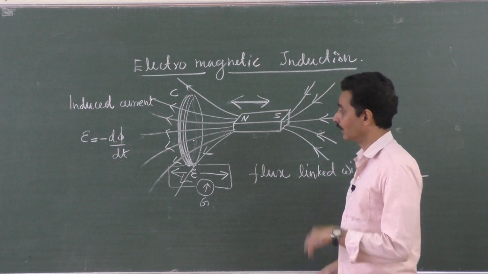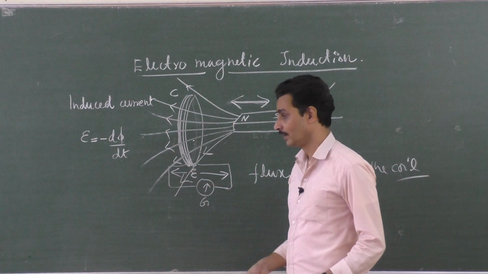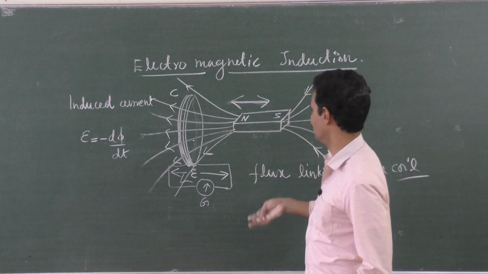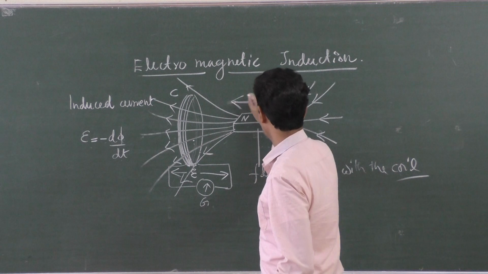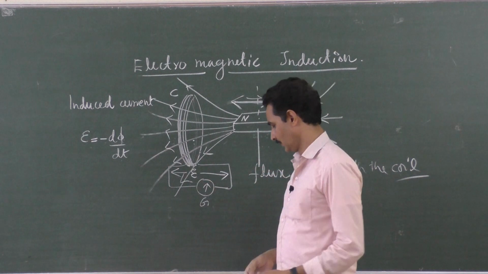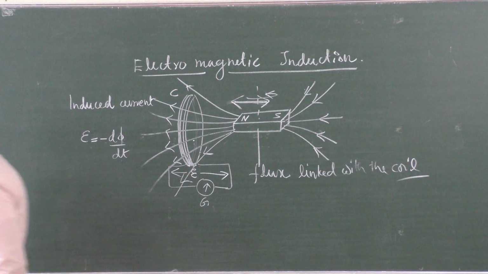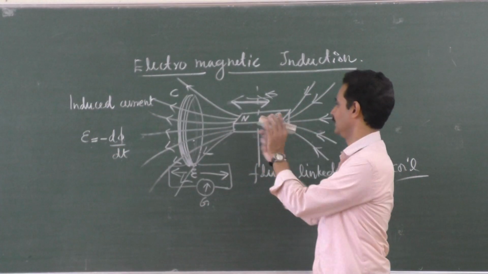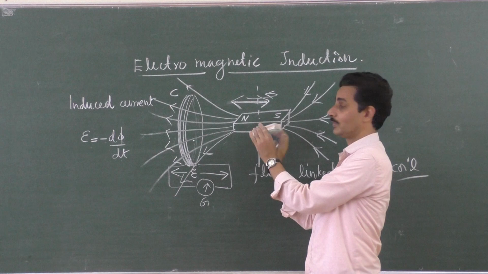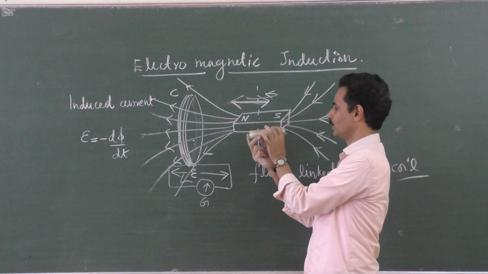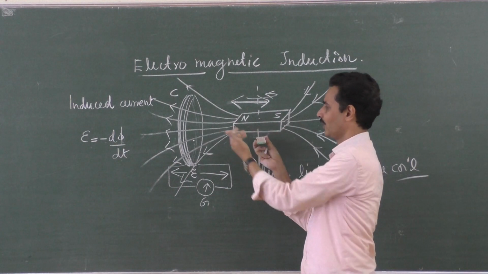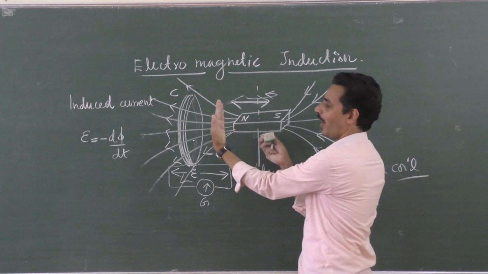Of course, you can move the coil also here and there. Why can't you rotate the magnet with this as the axis? You take this as the axis, rotate it like this. I will take the duster and I will show you. The duster has gone away. Yeah, you rotate it like this. Why can't you do it like this? That's also possible. Once the north pole comes, another time the south pole comes. When it is like this, the magnetic flux linked with the coil will be 0, because the coil is like this.